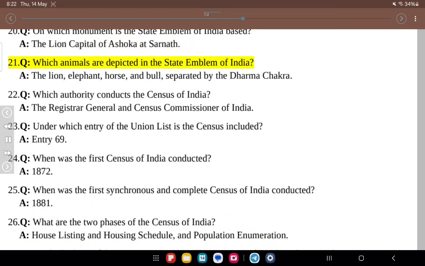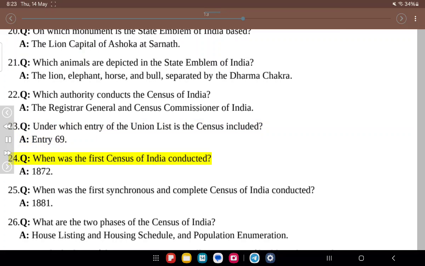21. Q. Which animals are depicted in the state emblem of India? A. The lion, elephant, horse, and bull, separated by the Dharma Chakra. 22. Q. Which authority conducts the census of India? A. The Registrar General and Census Commissioner of India. 23. Q. Under which entry of the Union list is the census included? A. Entry 69.